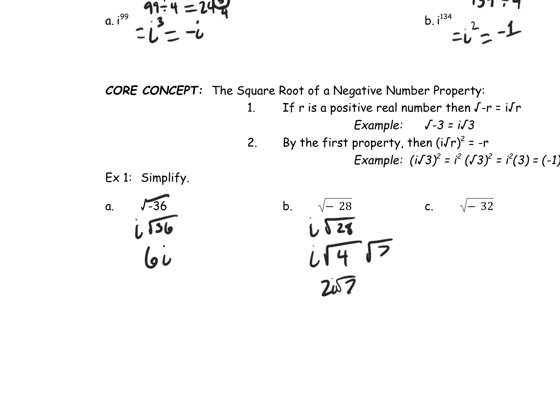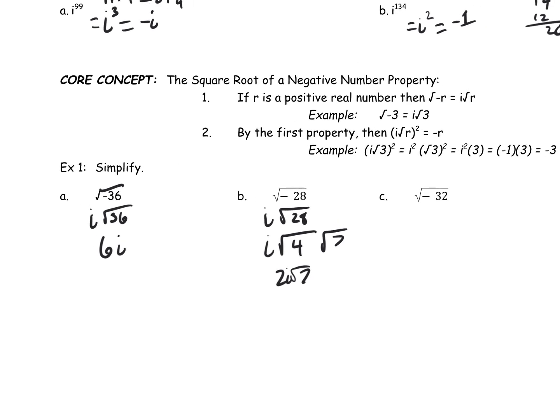2i square root 7. Next we have the square root of -32. So we pull an i out, and we can divide 32 up into 16 times 2. So that becomes 4i, since the square root of 16 is 4, square root of 2.